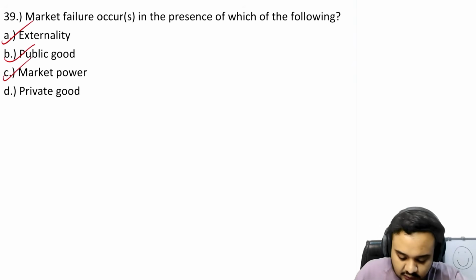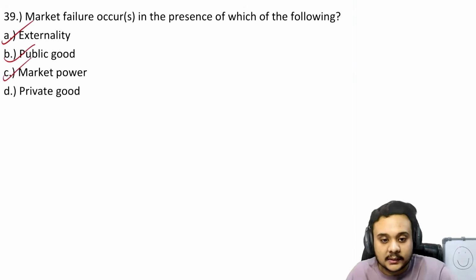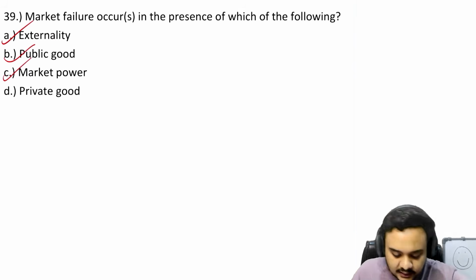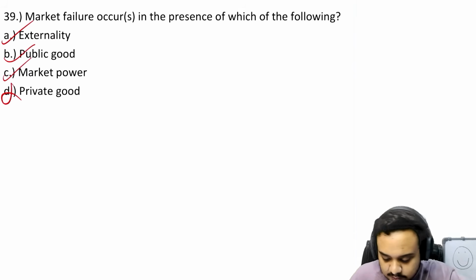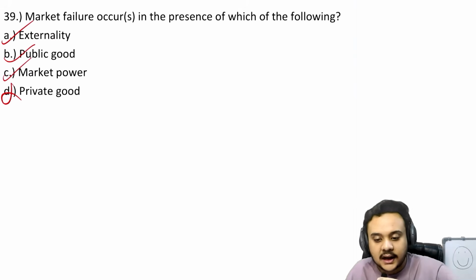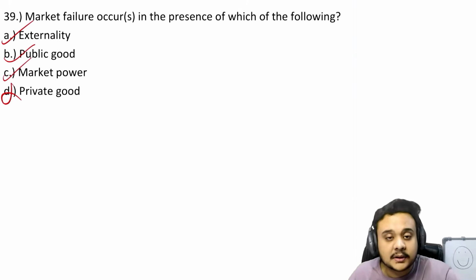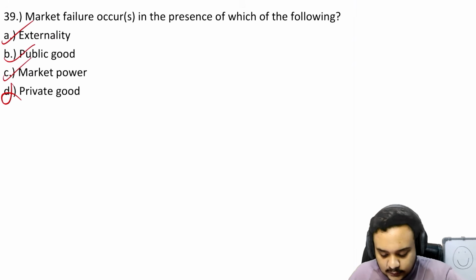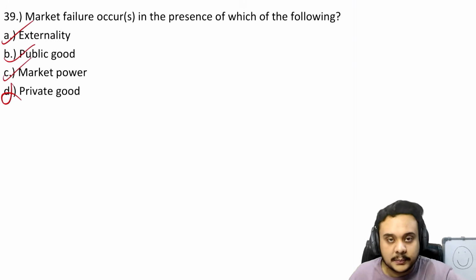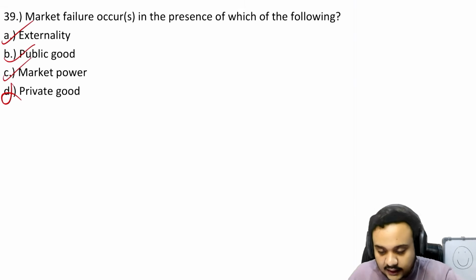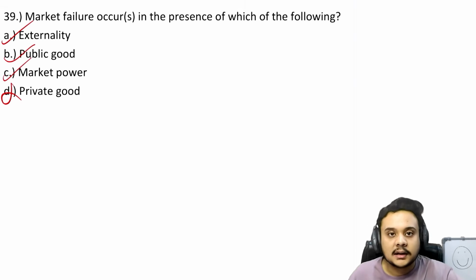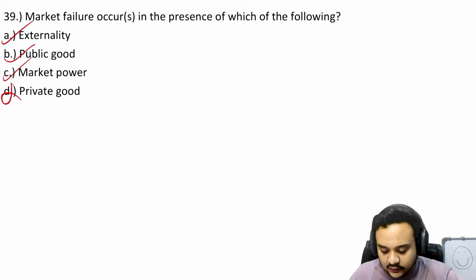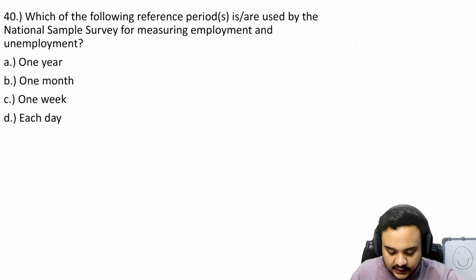So market power, obviously, when the firms are going to influence the market, that will also cause deadweight loss and market failure. Private good is incorrect because private good is excludable and rival and it can be allocated efficiently under perfect market competition. So private good doesn't have anything that will contradict the functionality of the perfect market itself. So that is obviously not correct here.